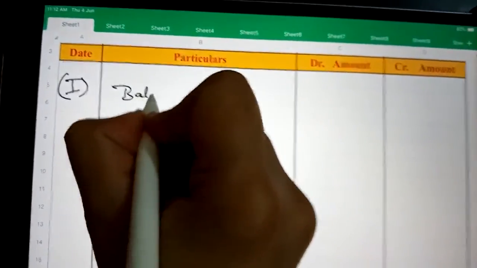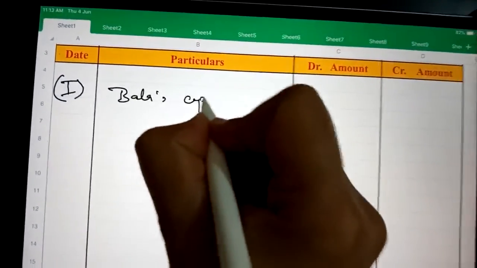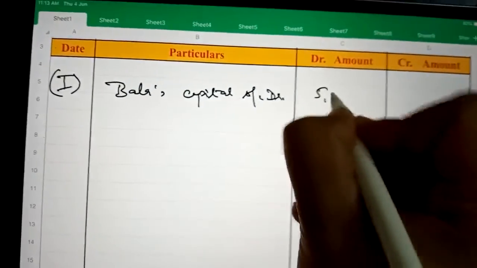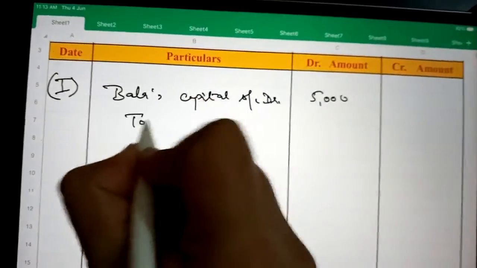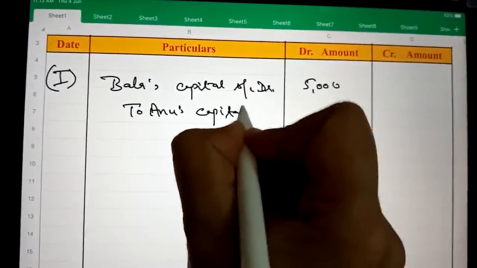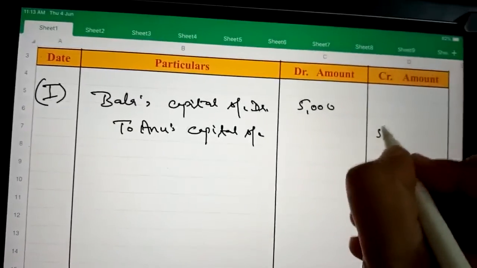Bala's capital account is debited with 5,000 and Anu's capital account is credited with the same amount, 5,000.